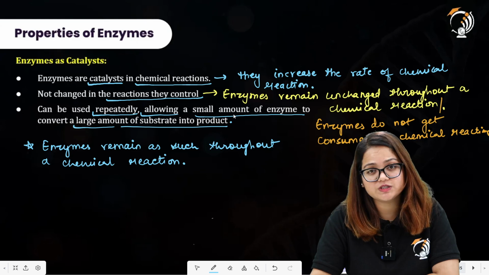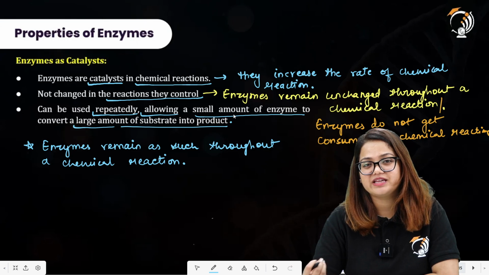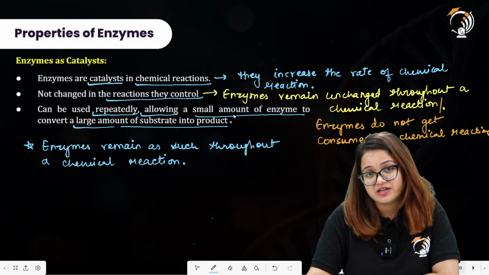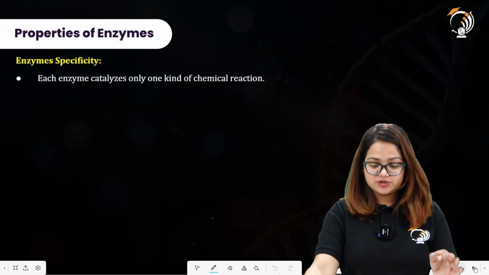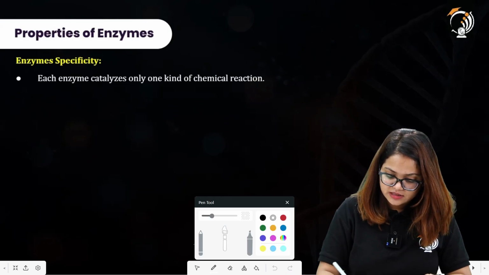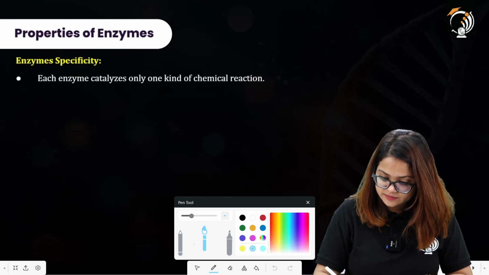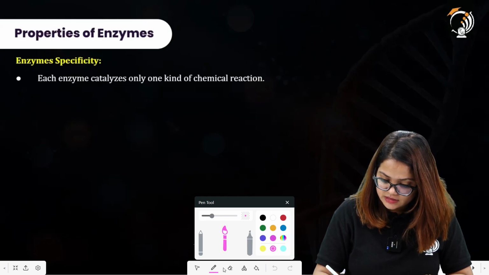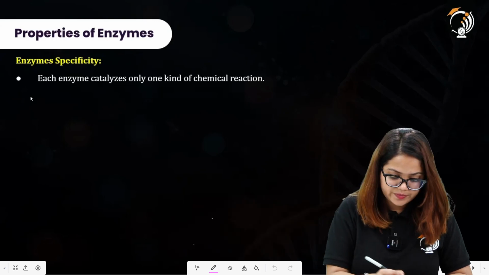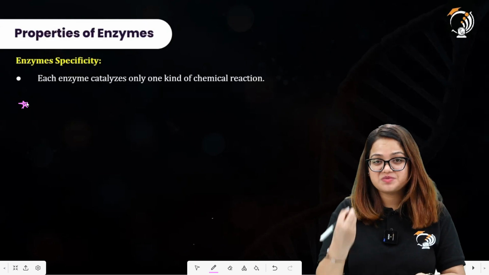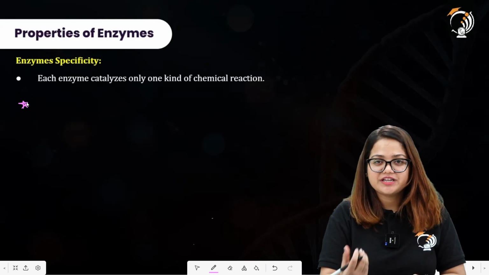All right. We will also study how the enzymes are capable of doing this. Enzymes make the conversion of substrate into the products, and how does this happen? The enzymes are specific in nature. That means the enzymes have their own specific substrate on which they act and convert into the product.